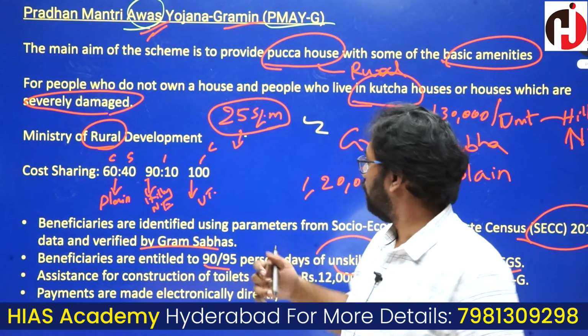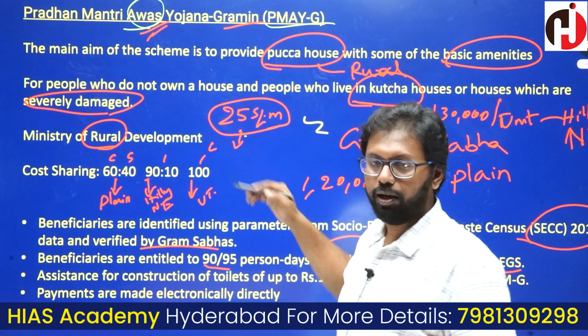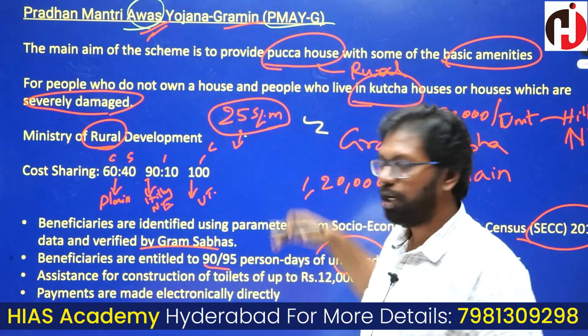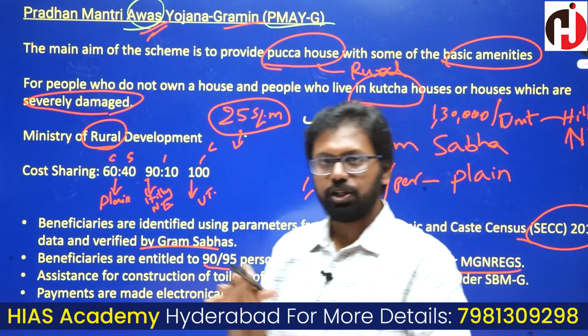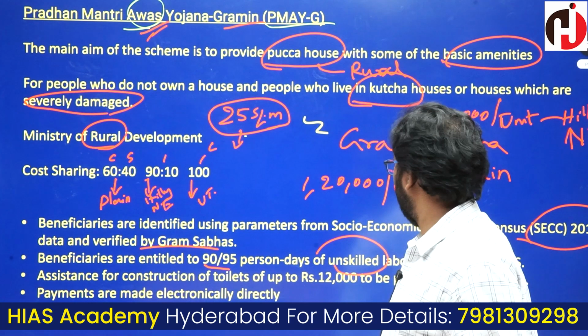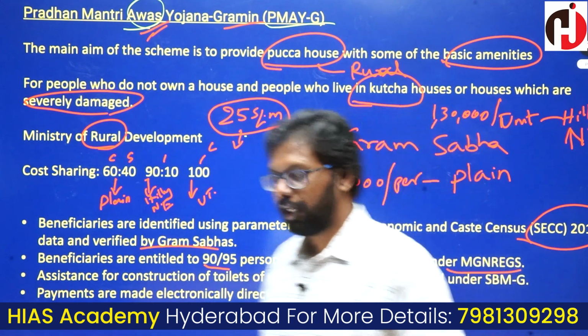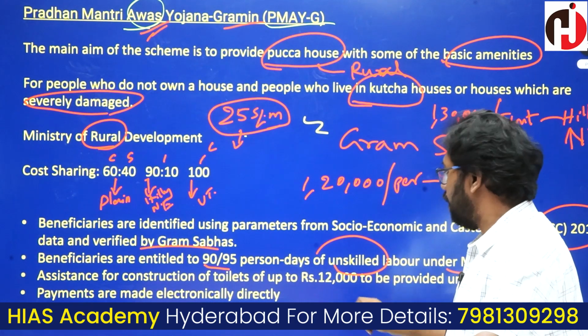So keeping that in mind, a proper kitchen is also provided. While designing the Pakka house, an area specifically for the kitchen is allocated in this unit area.